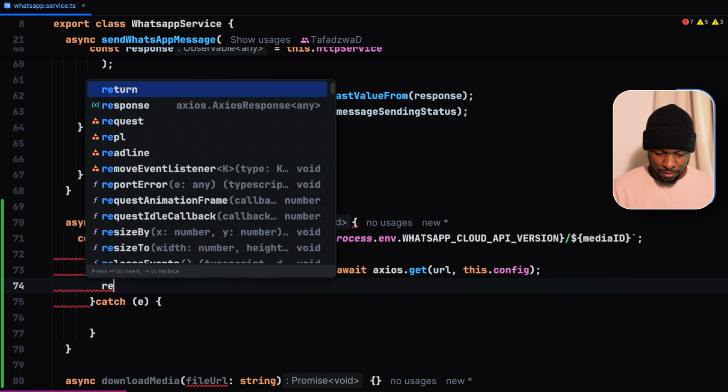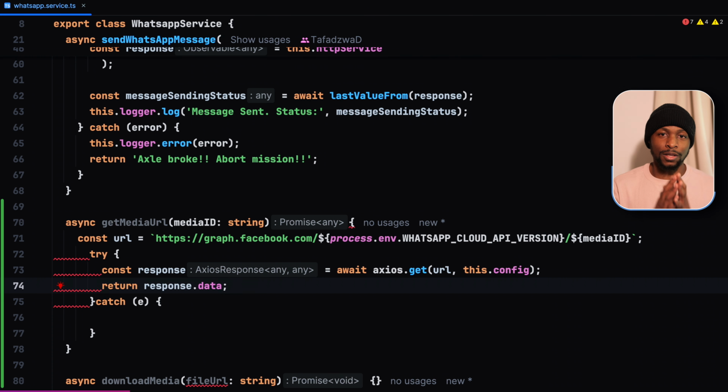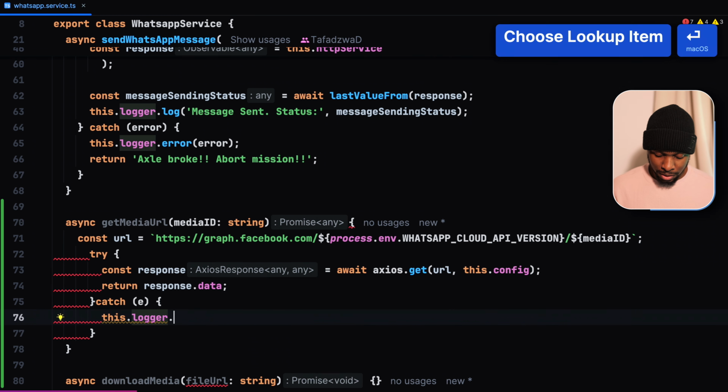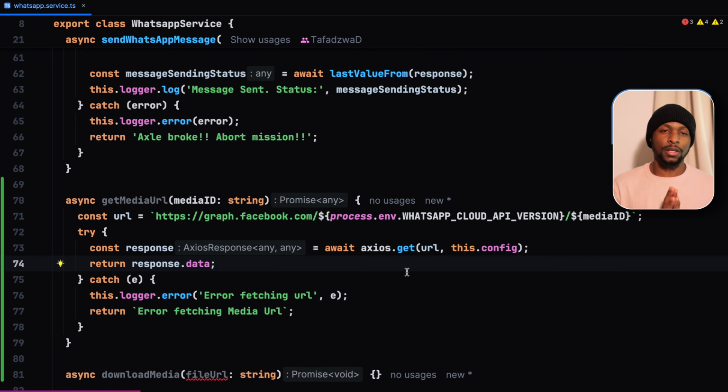If the request is successful, we then return the response.data, which contains the URL that we can use to download our audio note for conversion into text. And if it fails, let us use the logger. After that, we just return. But just looking at the method, you can see that there's room for improvement. How would we know that the response from this method is the actual URL or it's the error message? Because both of them are strings.